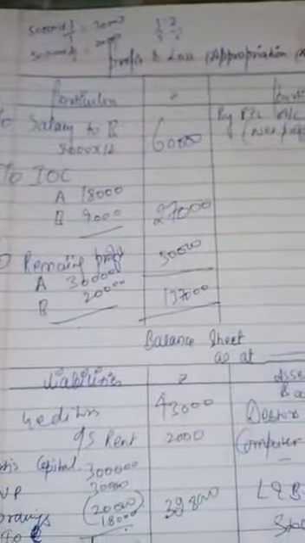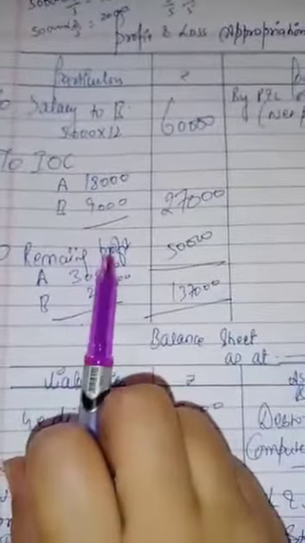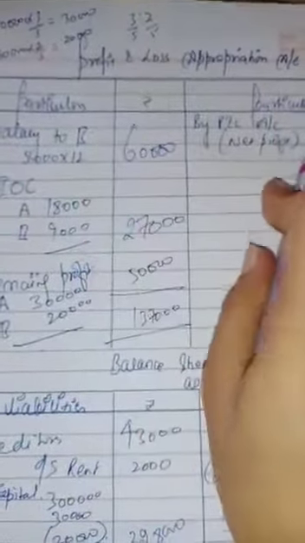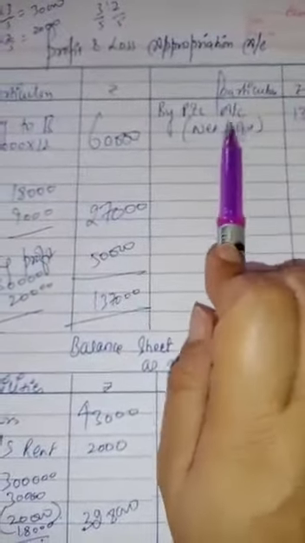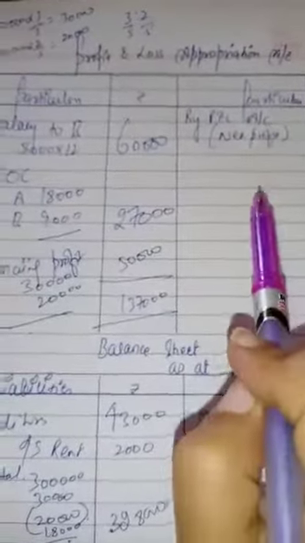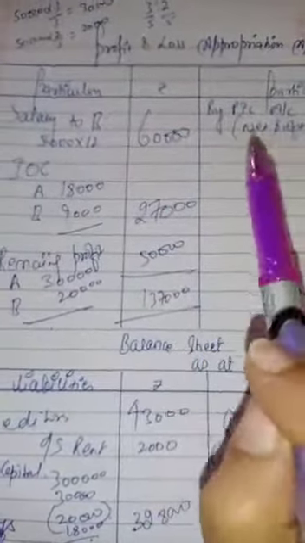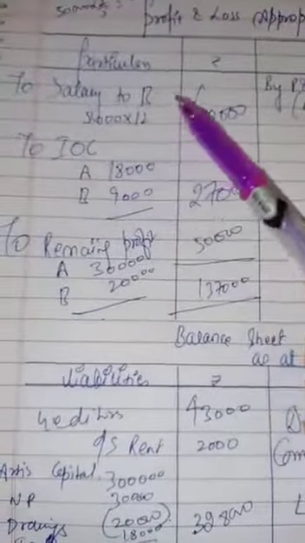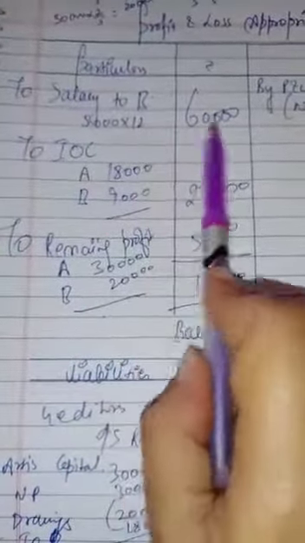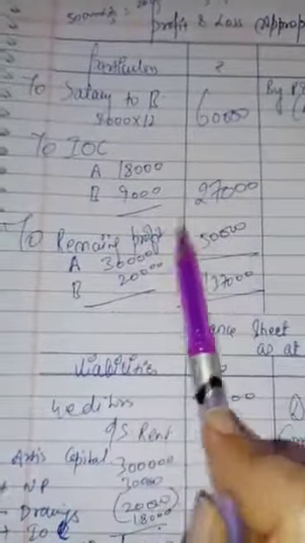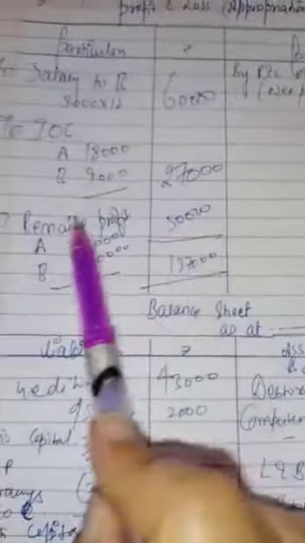This was new. Whenever we have to share the profit of partnership, we have to prepare profit and loss appropriation account. And on credit side, we will write the net profit. It will be given in the question itself, in the first or last line. This was the only first question in which it is to be calculated. Otherwise it will be always given in the question. And whatever we have to give to partners, we will write here only. Salary, yearly interest on capital, and after deducting these two from the net profit, the remaining profit will be distributed in their agreed profit sharing ratio.